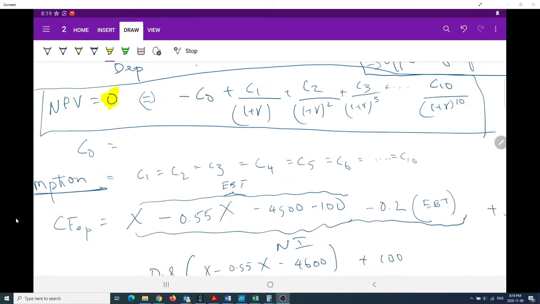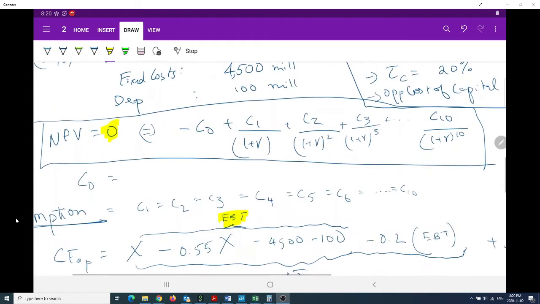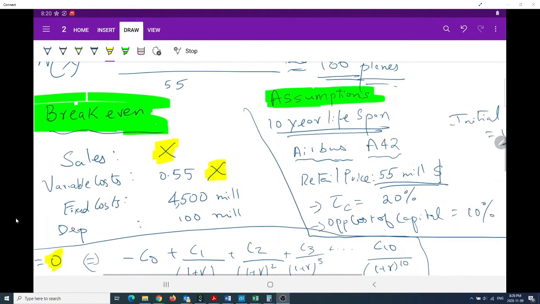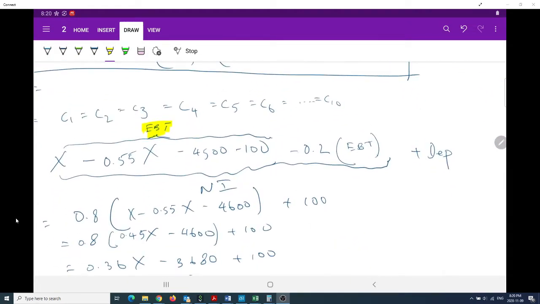This part is the earnings before taxes. After that we subtract the taxes at the 20% tax rate, and earnings before taxes minus taxes is your net income.